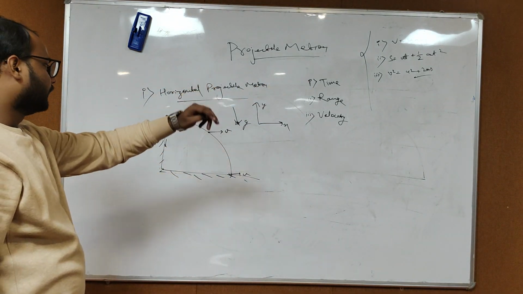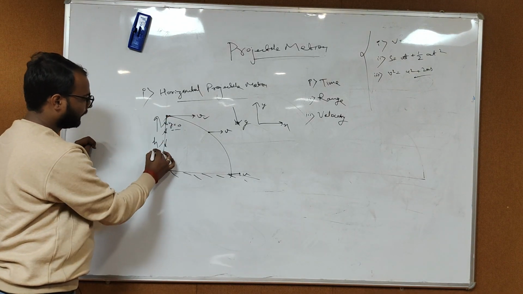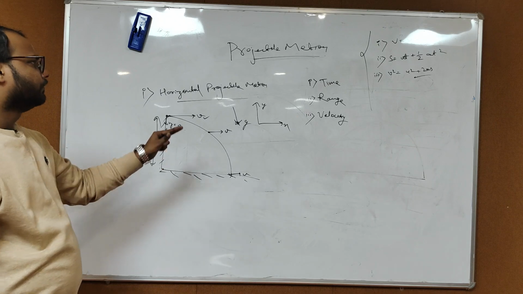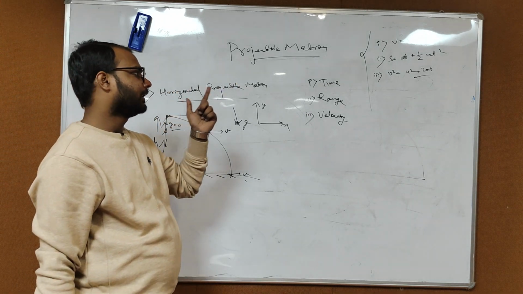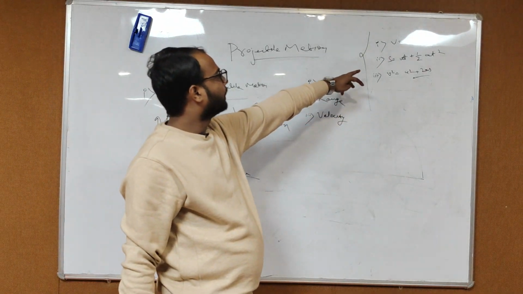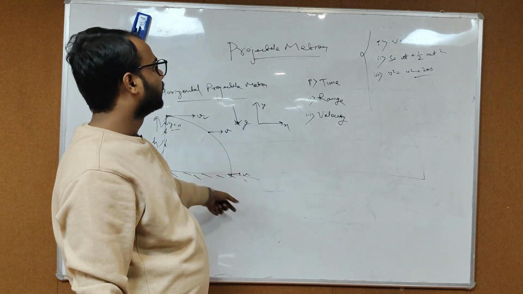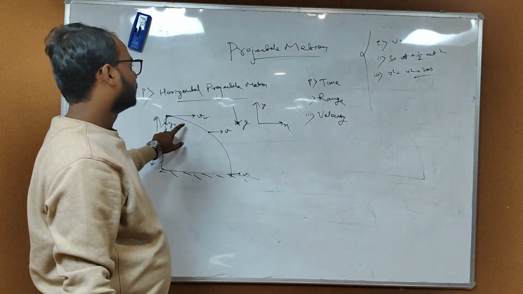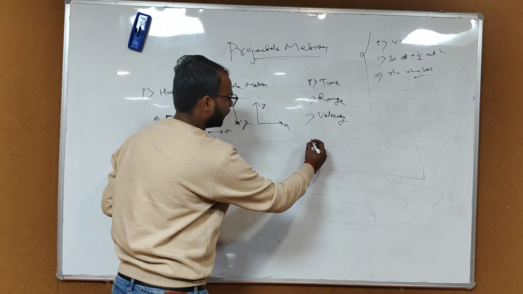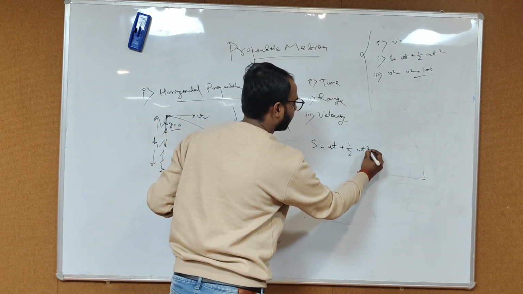For time calculation, here we know h is the height attained. Which formula should we use to calculate time here? I think the second formula will be good, because we know the displacement h here, and u, the initial velocity, is 0. So let's use the second formula: s equals ut plus half at square.